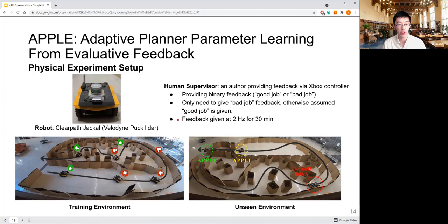Here we also show FOE is practical in the real world. So again, we use the same robot, but we collect feedback from a human supervisor. For simplicity, we just provide binary feedback and train a discrete parameter policy. To further reduce the burden on subjects, we let them only provide bad feedback when it's necessary. Otherwise, we assume the subject is providing good feedback. Finally, we just collect feedback for 30 minutes, which is not a long time.